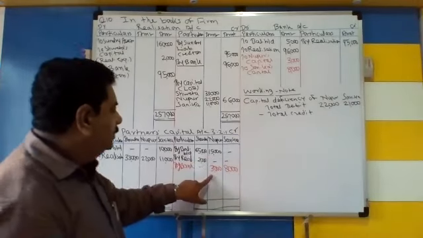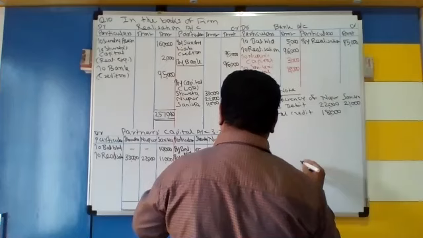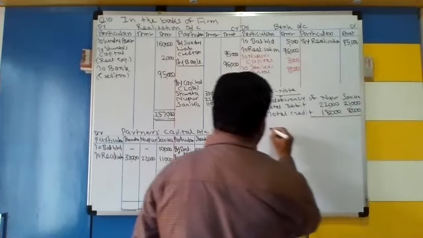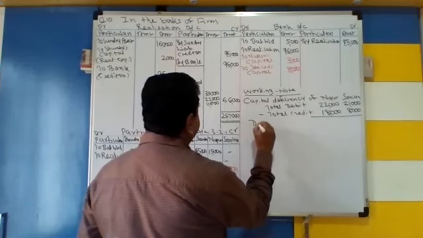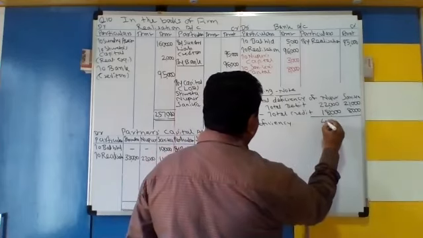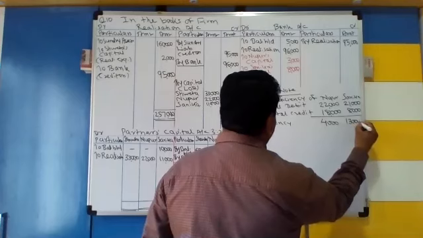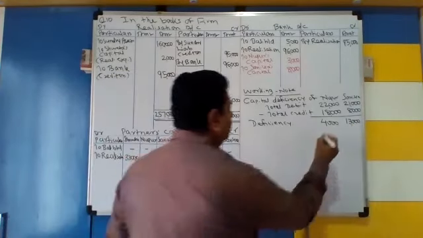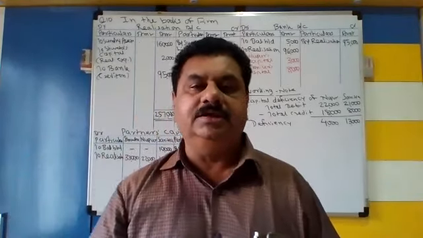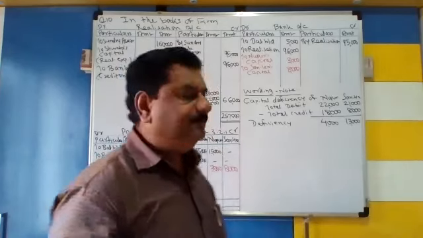For Nupur, credit total is 18,000. And for Sanika, credit में 8,000 है. Now you are getting the deficiency. 4,000 for Nupur and 13,000 for Sanika. The capital deficiency coming in this way, इस तरह से आता है. It is 4,000 for Nupur and 13,000 for Sanika.